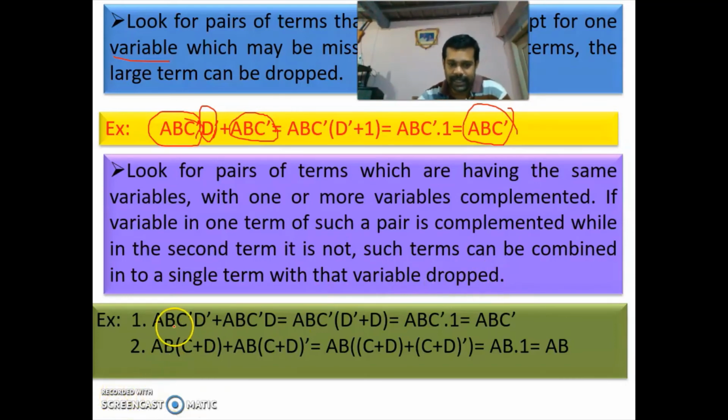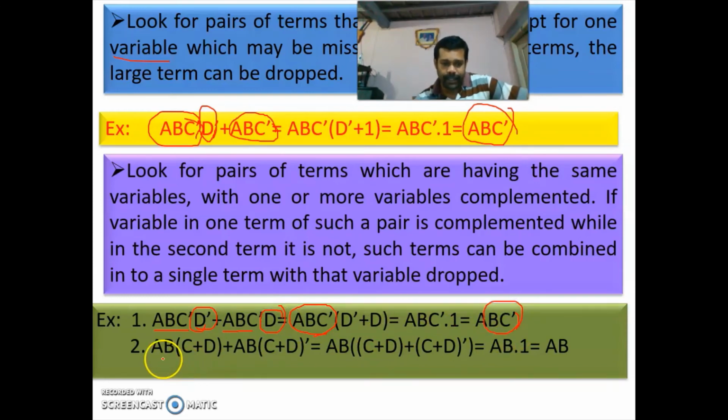Consider this example. Here you have A, B, C bar, D bar. Here you have A, B, C bar, D. So the first three terms are the same, so you take them as common. Here you have a complemented variable and here an uncomplemented one. So what is D plus D bar? D plus D bar is 1.